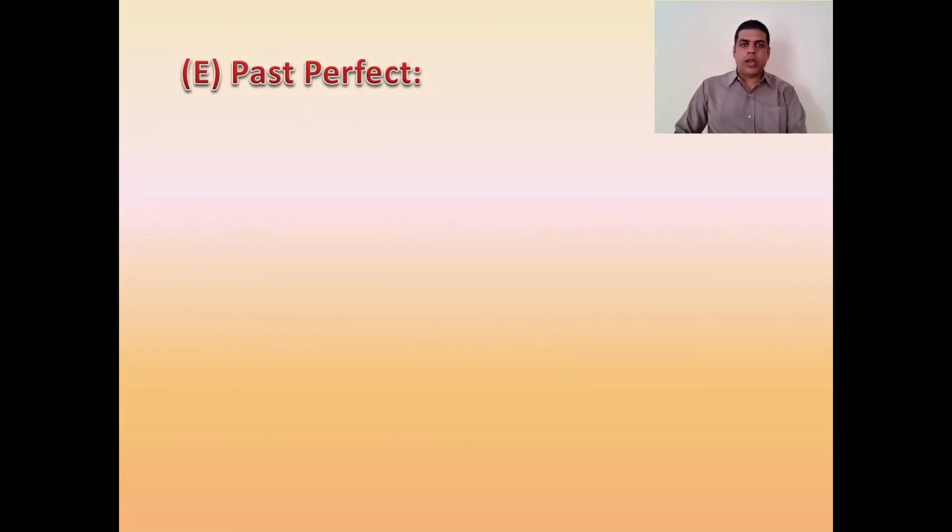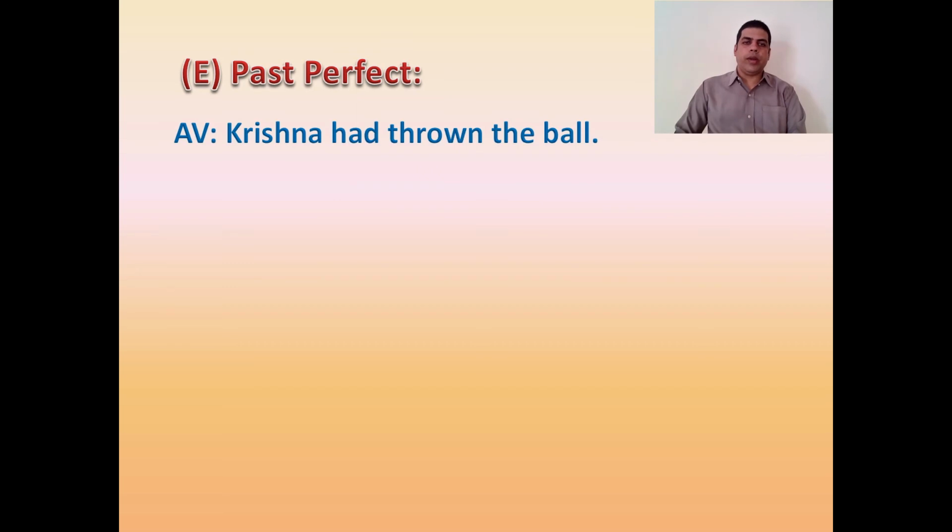Let's look at the example from past perfect. It is the easiest one for anybody. In this one, you know the structure will be: the subject will be there, had will be there, plus V3, plus the object at the end. So the easiest thing is there. What you have to do is bring the object as the subject and the subject as the object. "Had" plus V3 will be there. In between that, what you have to do is put the word "been", then "by" plus the object will be written.